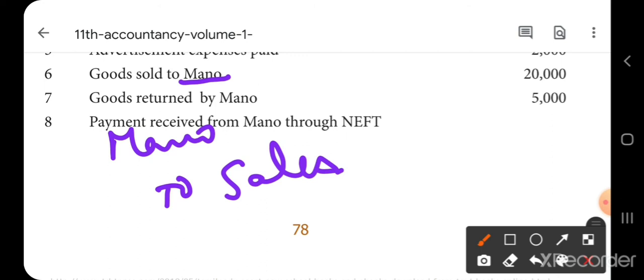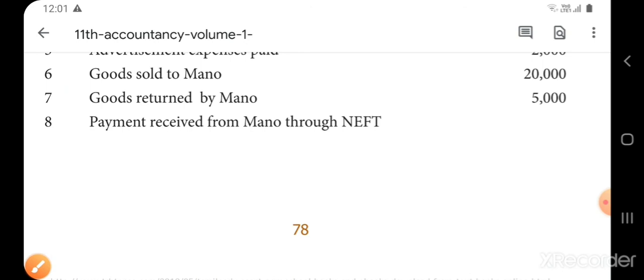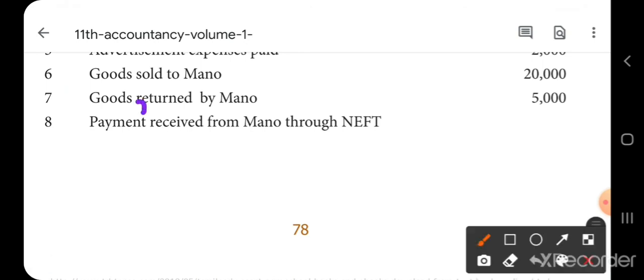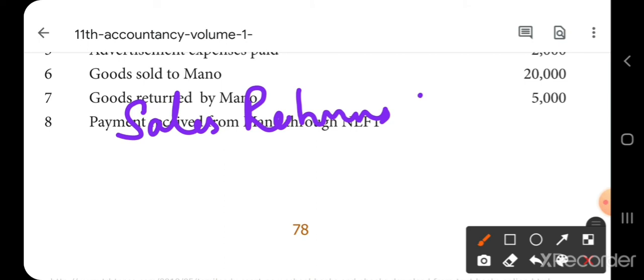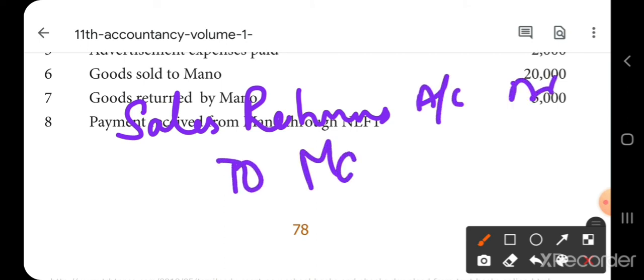Okay. Goods returned by Manu. See here, you have sold the goods to Manu. Now Manu is returning the goods back to you. That means it is a sales returns. Sales returns means the goods are coming in. Debit what comes in. So you debit the sales returns account. Sales returns is a real account. Debit what comes in. Sales returns account debtor to credit the giver. Who is giving? Manu is giving the goods. So, sales returns account debtor to Manu's account.